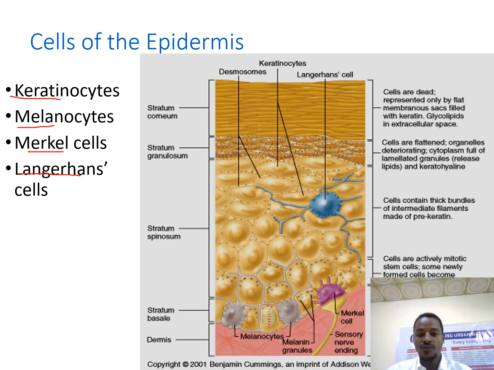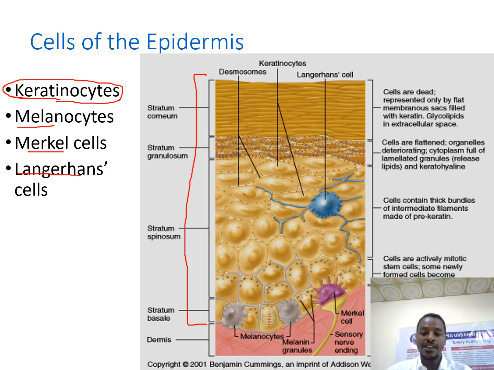On the right side, what you see is the layers of the epidermis. Starting from the surface down to the dermis, this is the enlarged epidermis. If you look at the epidermis, most of the cells, colored yellow in the picture, constitute almost all the cell components of the epidermis and are keratinocyte cells. These keratinocyte cells are arranged in different layers.